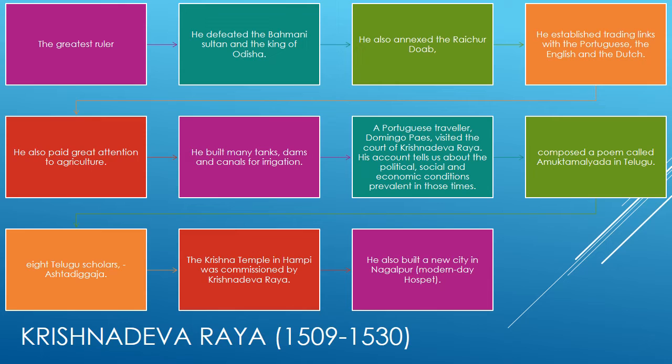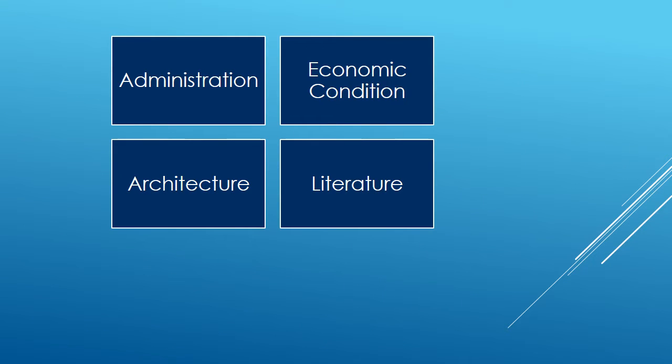Scholars describe Krishnadevaraya as one of the greatest rulers of India. Here are a few achievements of the Vijayanagar Empire. Let's see all one by one. Let's see his achievements in the area of administration, economic condition, architecture and literature.